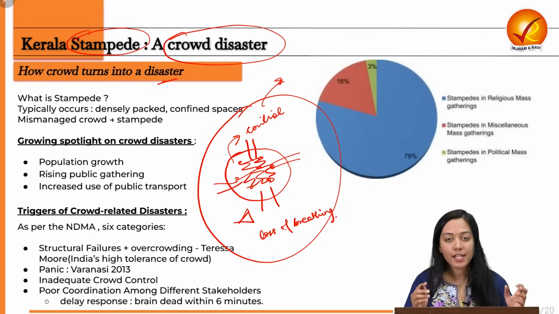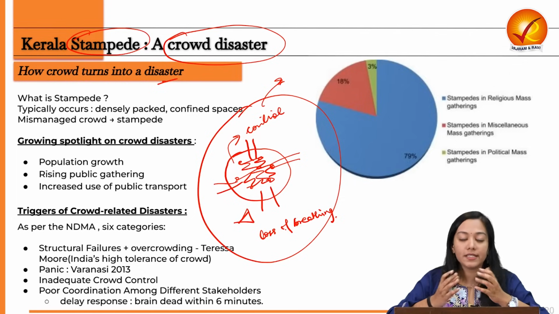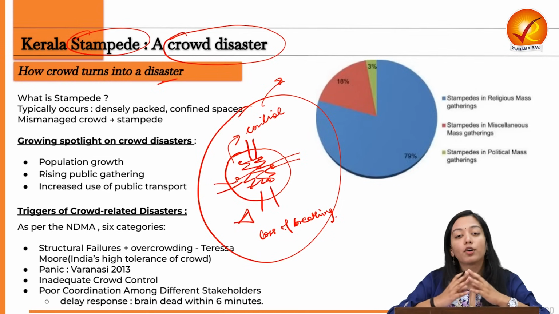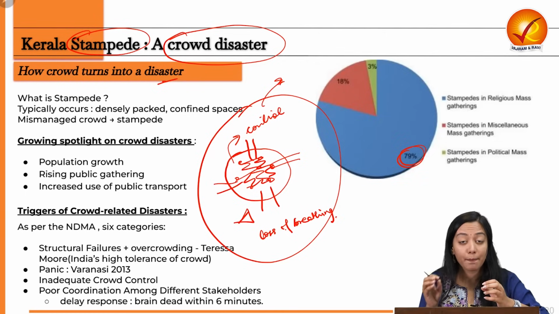Now, stampedes have been happening traditionally, but those were considered local incidents, so they were not given much attention. But nowadays, we are seeing a recurrent number of stampedes, especially in religious sites, which account for more than 79% of the total stampedes that happen not just in India, but across the world.